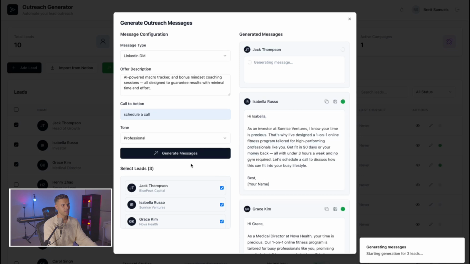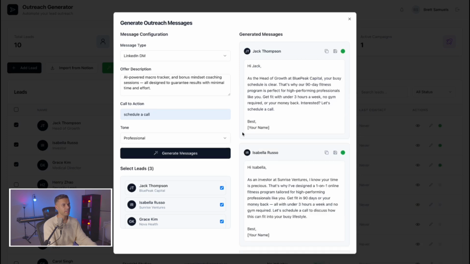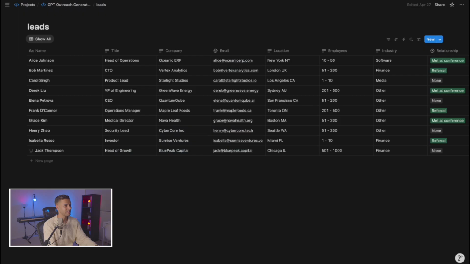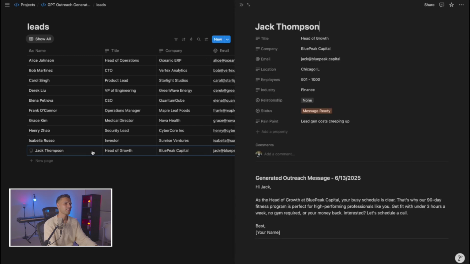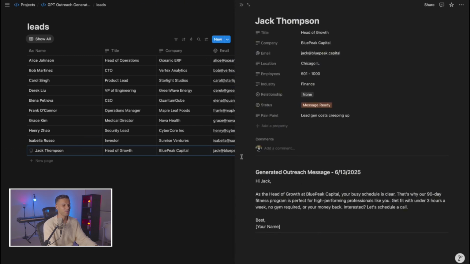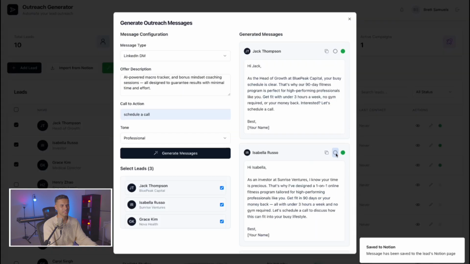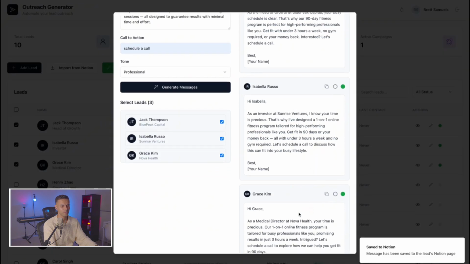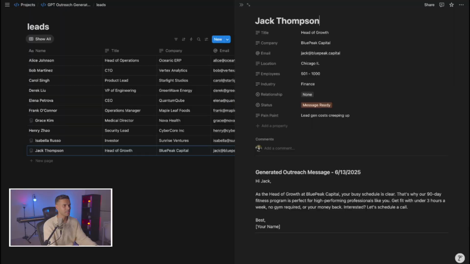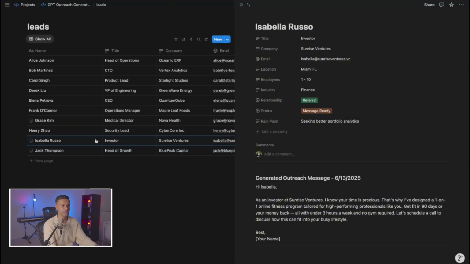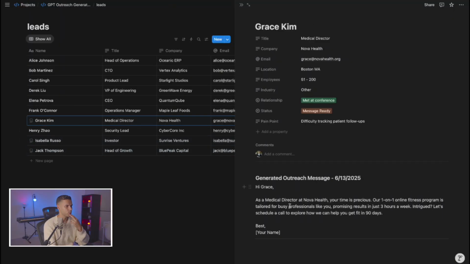We've prompted the agent to add a save to Notion button, and it has done it successfully. Let's click save. That is promising. And it worked. It worked. Oh my goodness. This is so much better than I expected, because this is not a straightforward application, and I didn't expect it to fix. I expected it to run into issues.